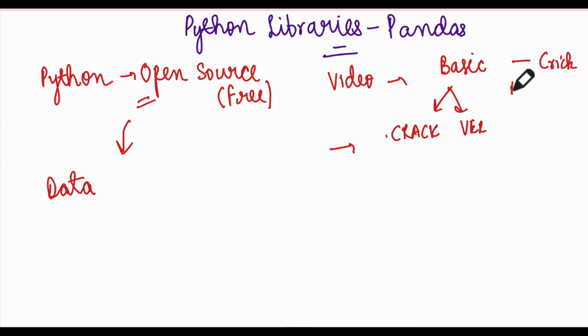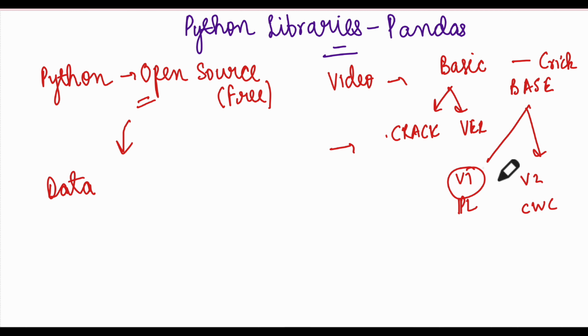One is our base version, and to that base version we add various versions. For example, v1 might contain an IPL season, v2 might contain a cricket world cup. These are the libraries that you are adding. The base version does not have this. The base version only supports a few basic concepts, a few basic data structures.